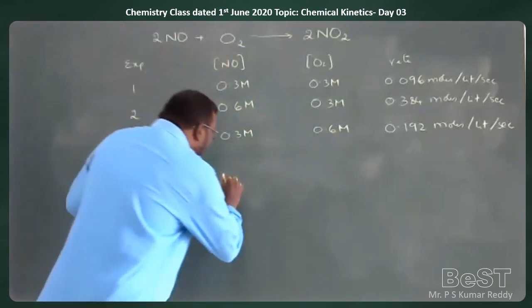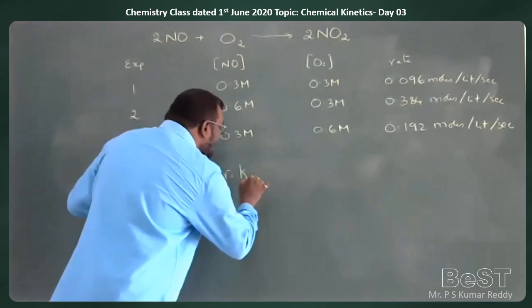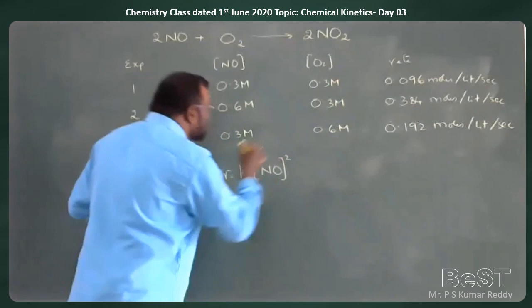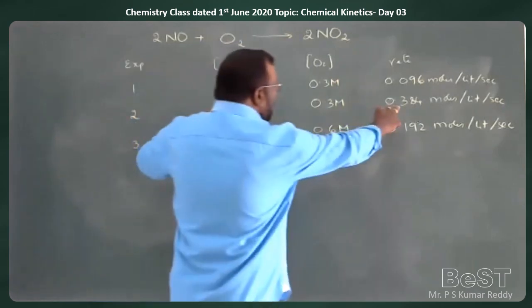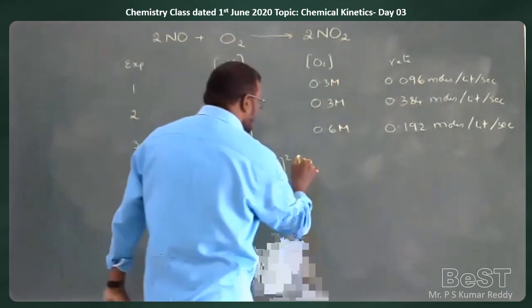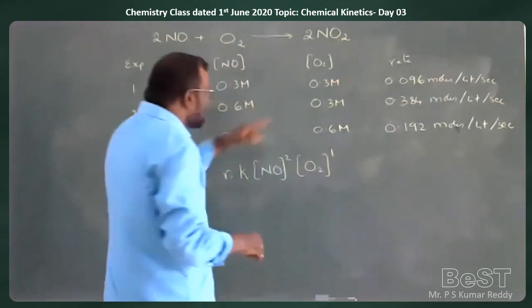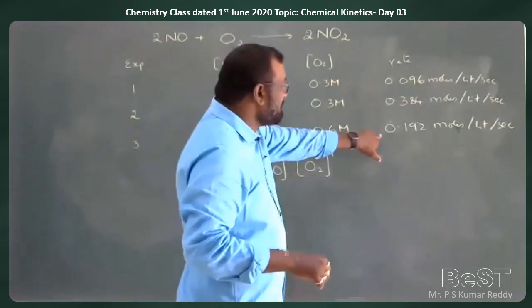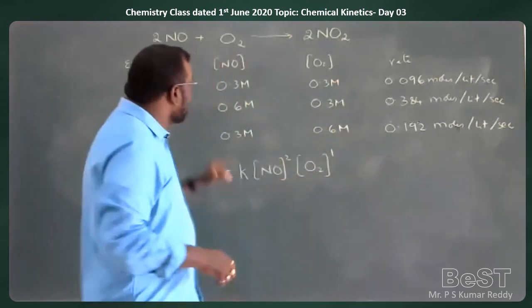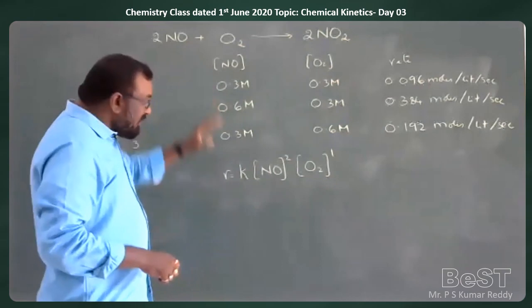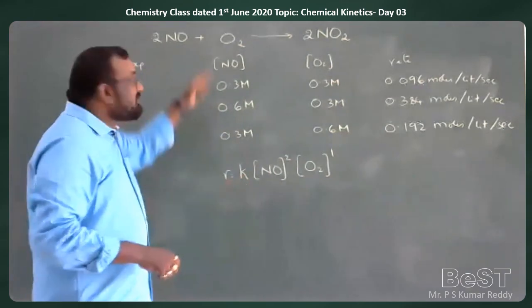So, R is equal to K into concentration of NO to the power of 2, because doubled, increased by 4 times, 4 by 2 is 2, into oxygen to the power of 1, because when it is doubled, it is also doubled, 2 by 2 equals 1. See here, the stoichiometric equation and the experimental data are both giving the same thing.